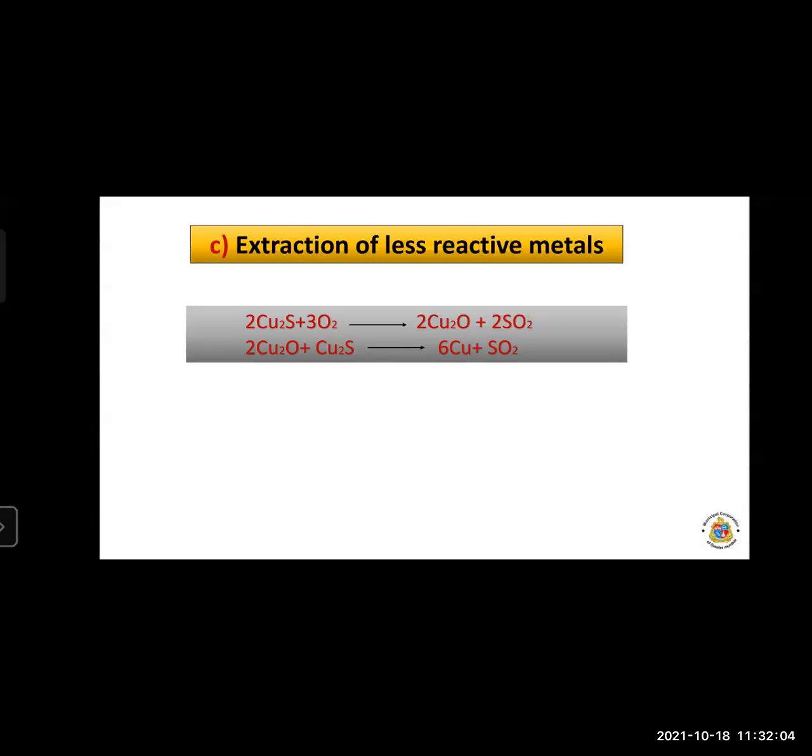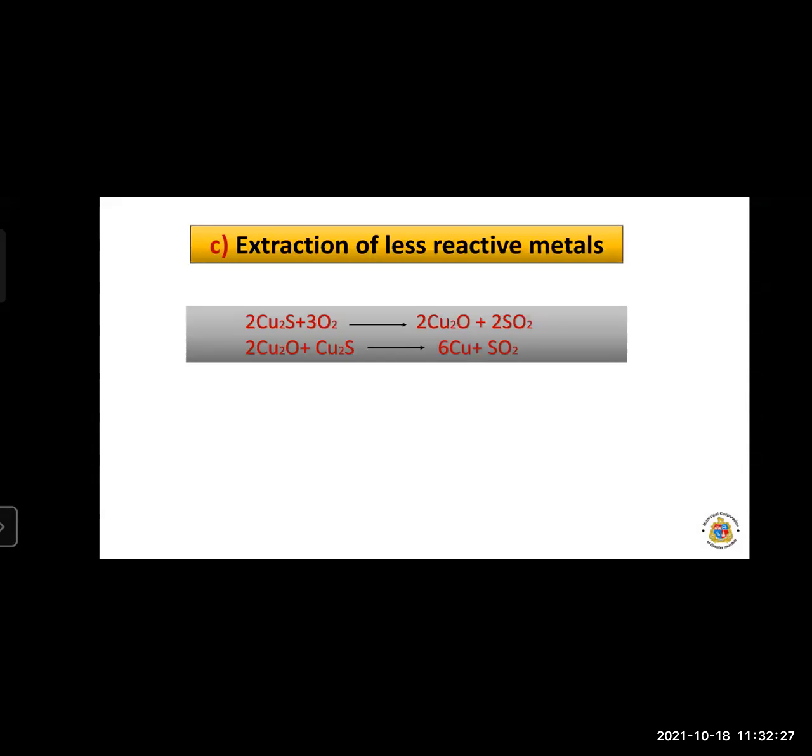It is always combined, as sulfide ores, and it may be present in oxide ores. So when it combines with sulfur, it forms copper sulfide and copper oxide. So we have to free the metals from these ores.